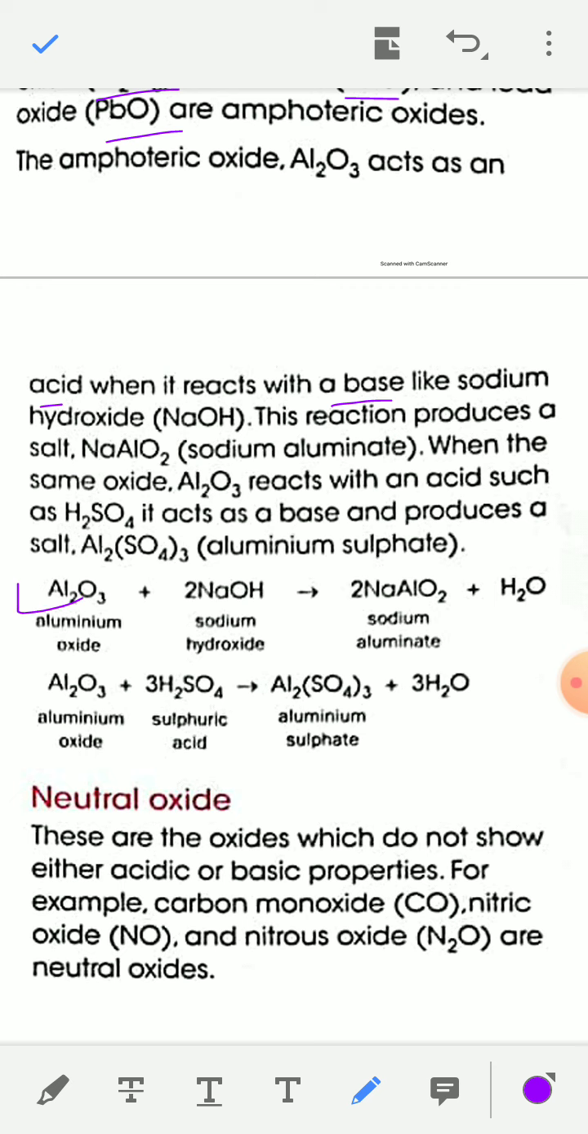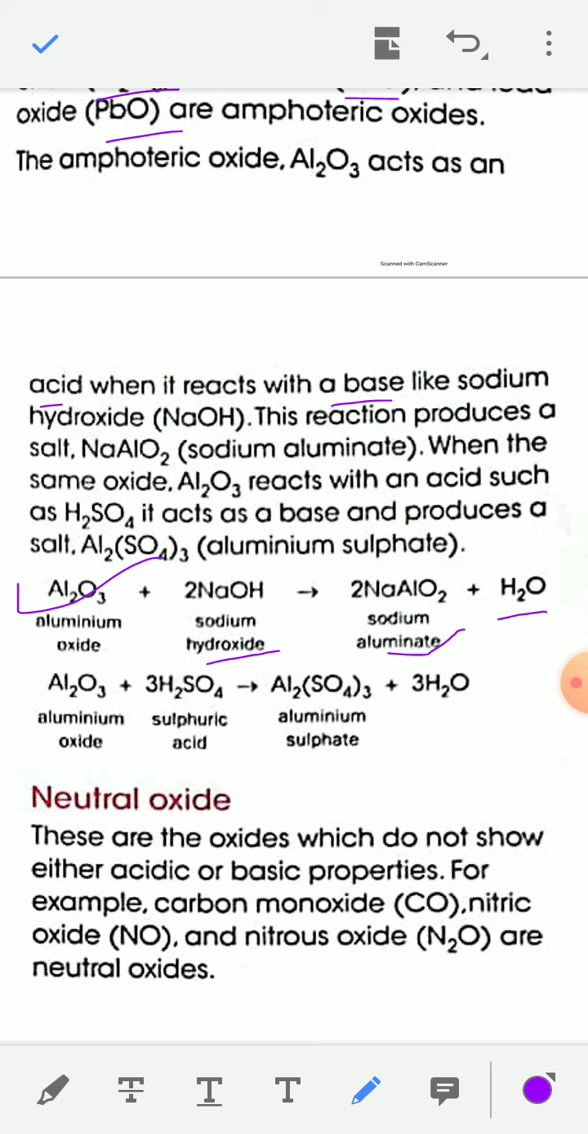The reaction is given here. When Al2O3, aluminum oxide, is treated with sodium hydroxide, in this case aluminum oxide acts as an acid because sodium hydroxide is a base. The product will be sodium aluminate, which is a salt, and water. This type of reaction is known as neutralization reaction: acid plus base gives salt and water.